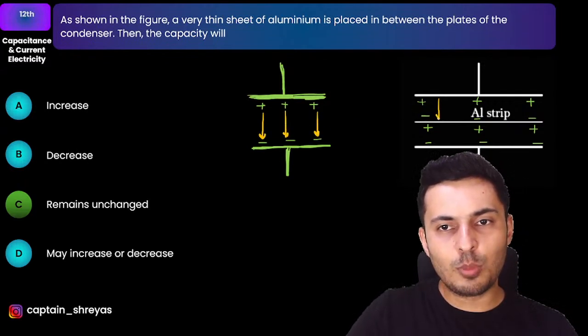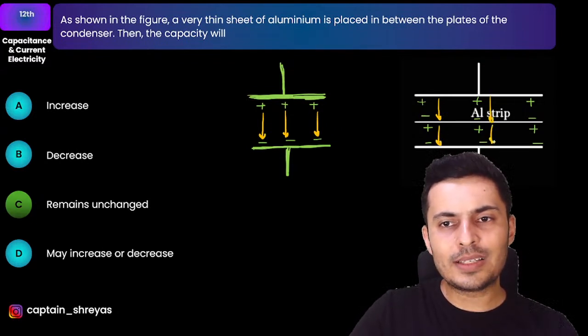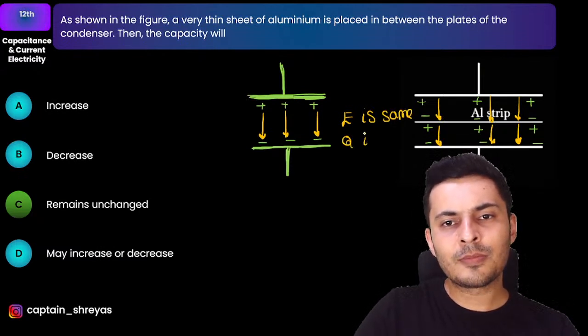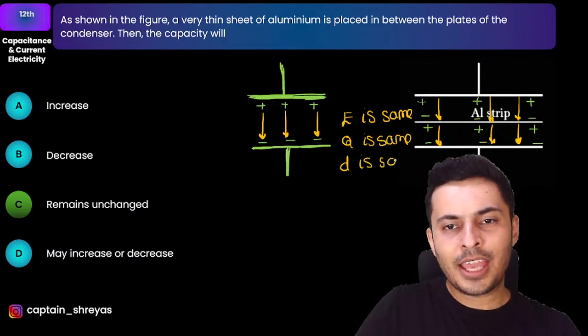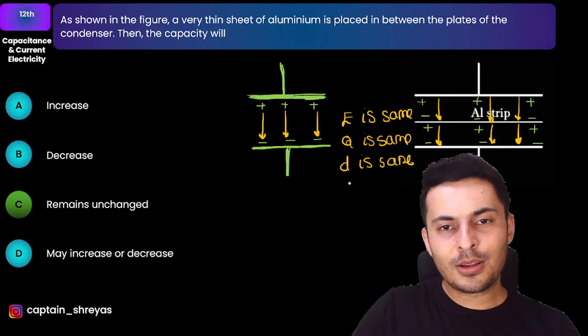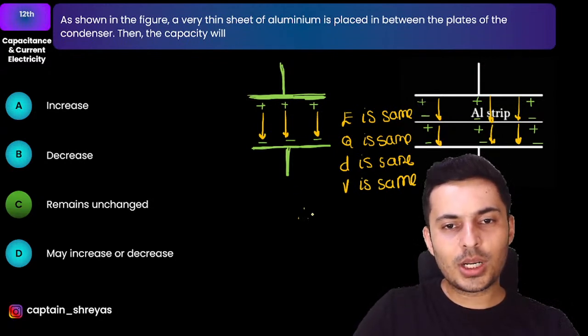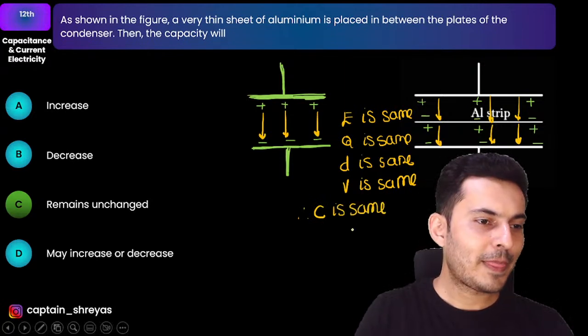Here, there will be a small break of the electric field, but that break is so small, it's hardly to be seen. It is as if it is continuous. So, the field is same. The charge is same. The distance is same. So naturally the voltage is also going to be the same. Therefore, the capacitance is also going to be the same. Is that clear?